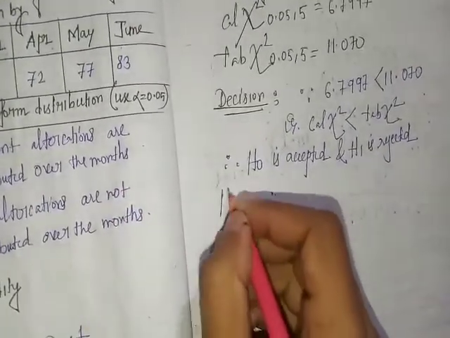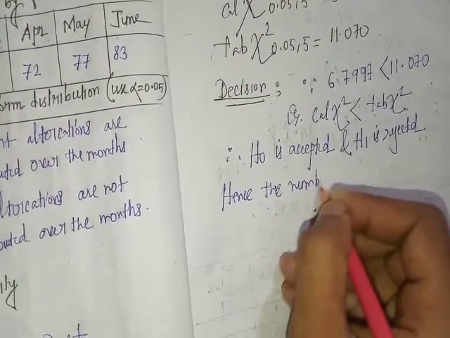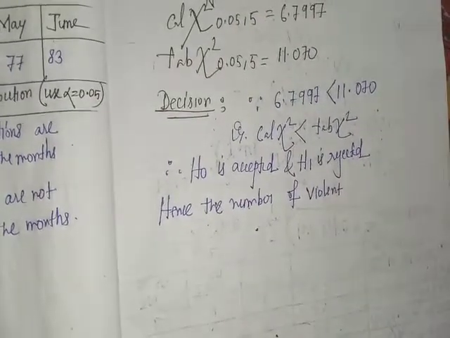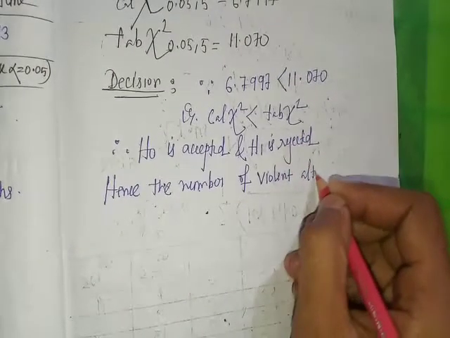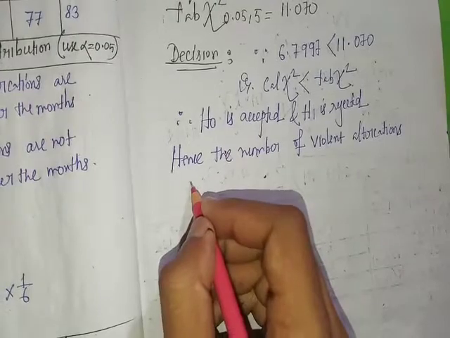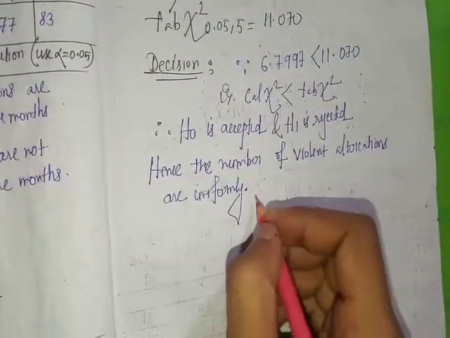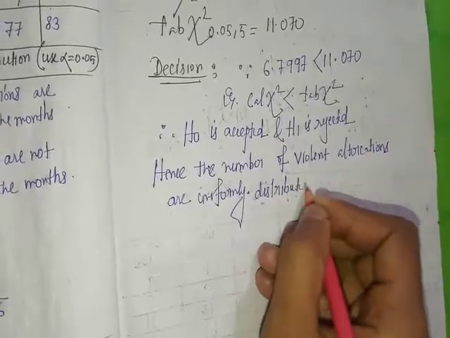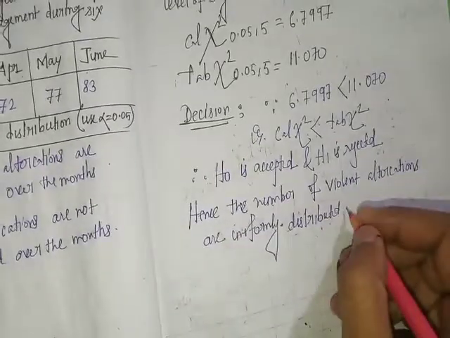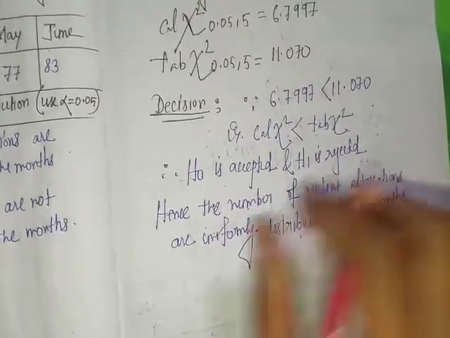Hence we conclude that the number of violent altercations is uniformly distributed. Okay, so this is the required result.